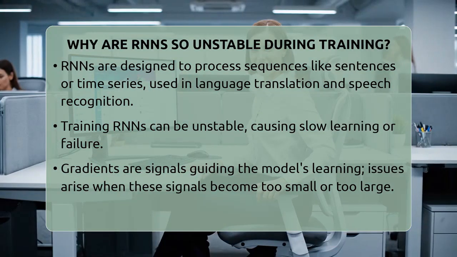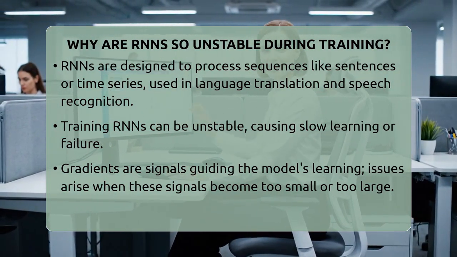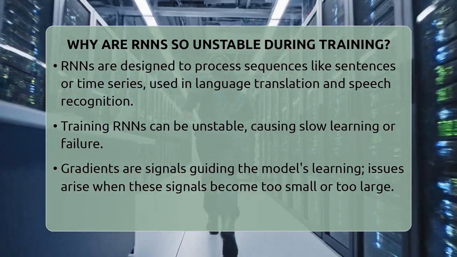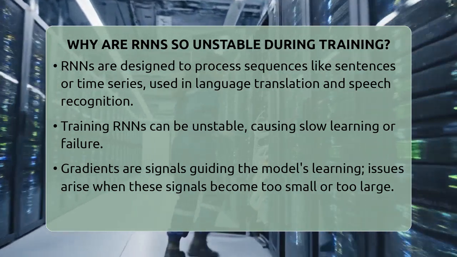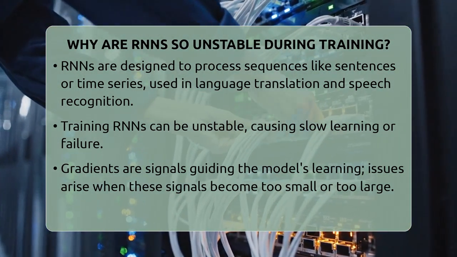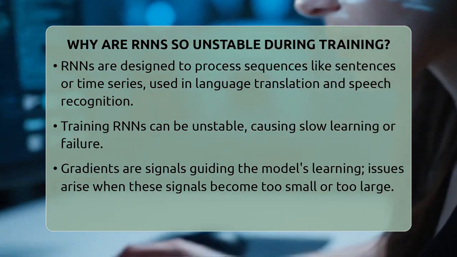These models are designed to process sequences of data, like sentences or time series. They are used in language translation, speech recognition, and even generating text. But training them often feels like walking a tightrope. They can become unstable, making learning slow or even impossible.